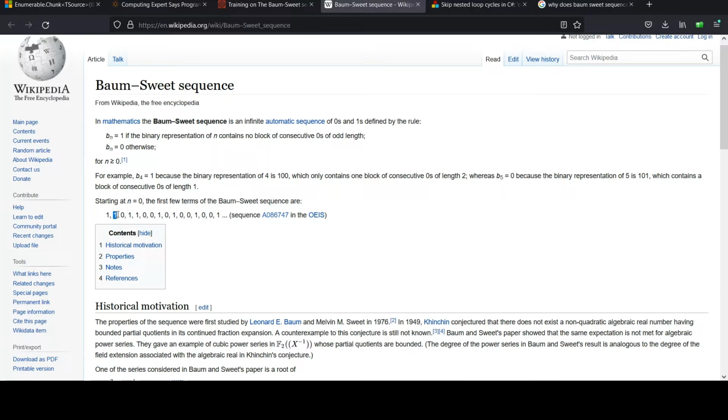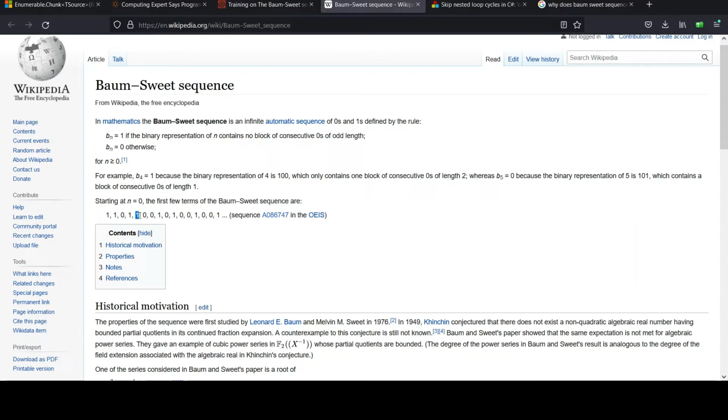Binary version of 1 is still 1. There's no zeros, so clearly that returns 1. N equals 2. 2 in binary is 1 0. You can see it has a 0 block of odd length, hence you get the 0 output. N equals 3. Binary representation of 3 is 1 1. There are no zeros, so you get a 1.